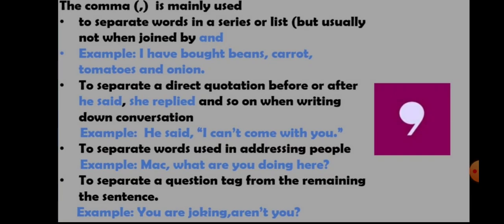Next is the use of comma. We use comma to separate words in a series or list, but usually not when joined by and. As example, I have bought beans, carrot, tomatoes and onion. So when we need to separate words in a series, we use comma.